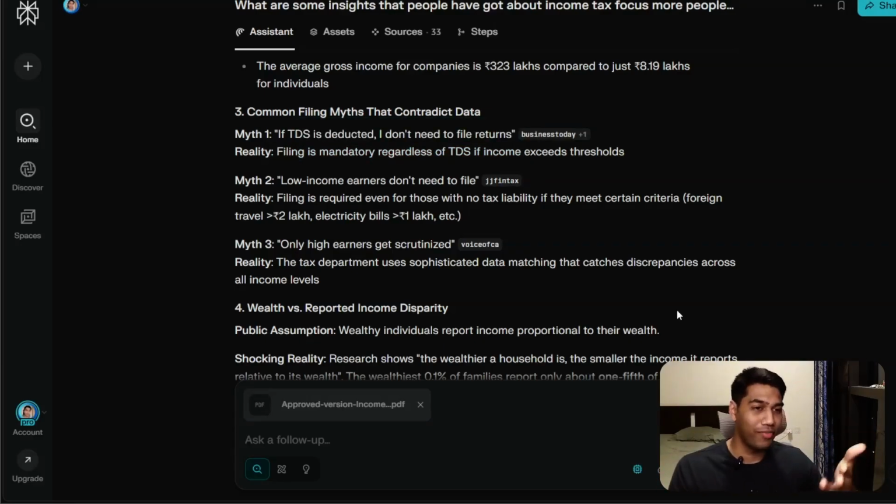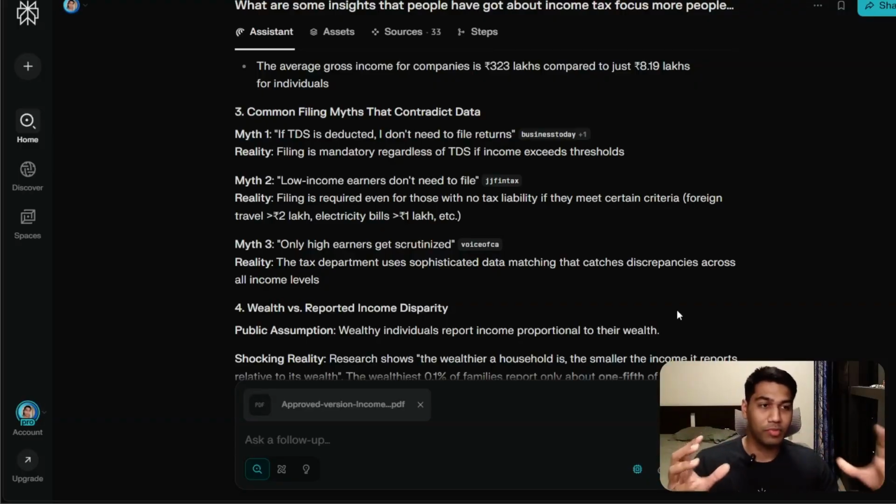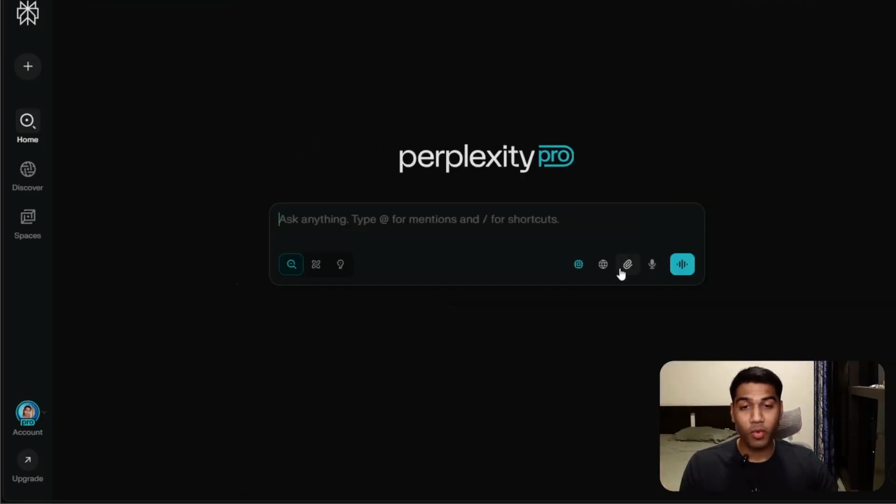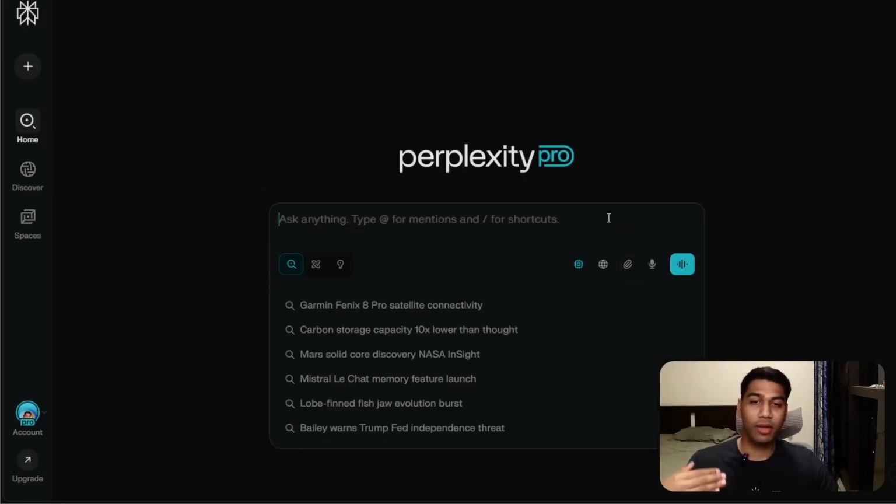I'm not going to read out every answer, but the idea that you can do a comparative analysis with your data plus web sources in a single place is beautiful. You should definitely use this when you're creating research reports, or even when you're creating something that needs much more information compared to what you already have. Let's come to another option.